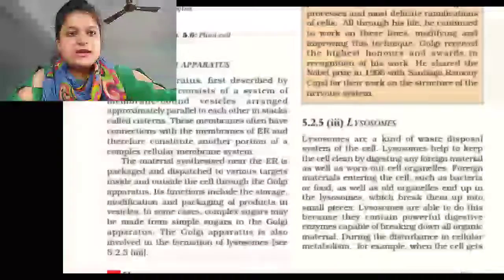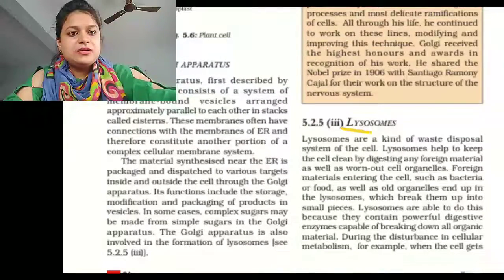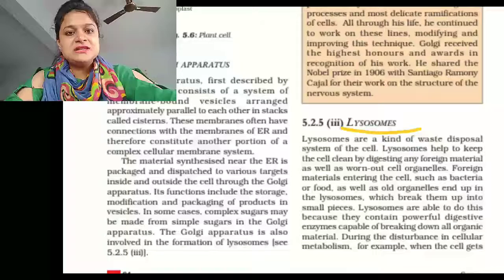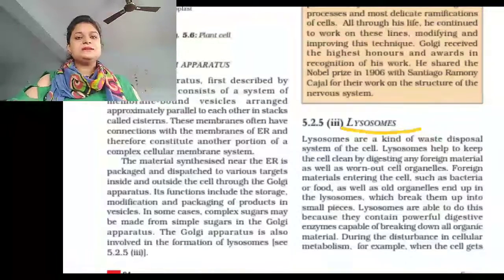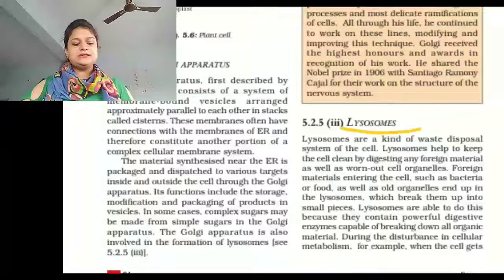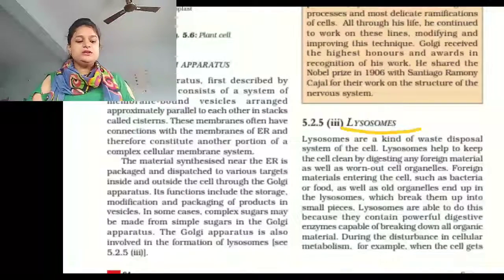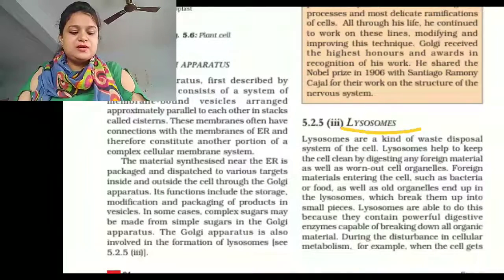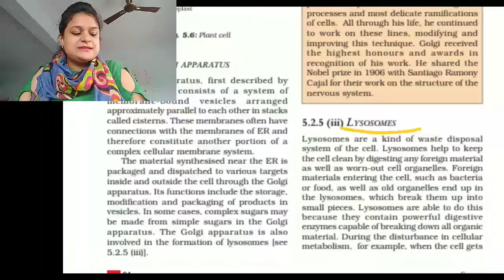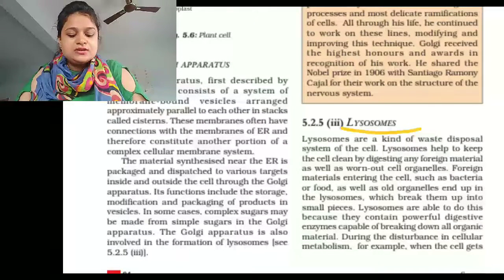So the next cell organelle of animal cell or plant cell is lysosome. Lysosome is a simple, tiny, spherical, sac-like structure evenly distributed in the cytoplasm. Each lysosome is a small vesicle surrounded by a single membrane containing powerful enzymes. These enzymes are capable of digesting or breaking down all organic material. Lysosome enzymes are made by ER.